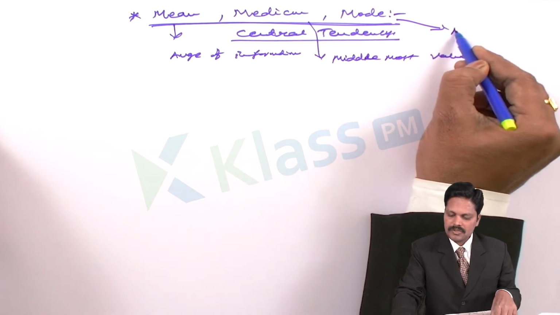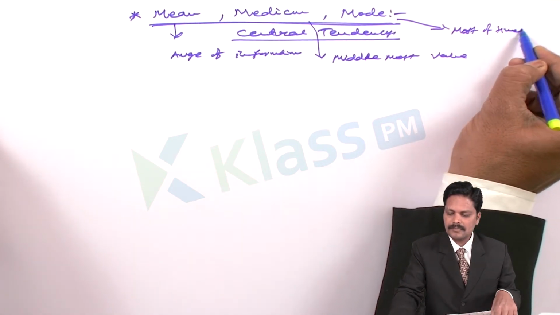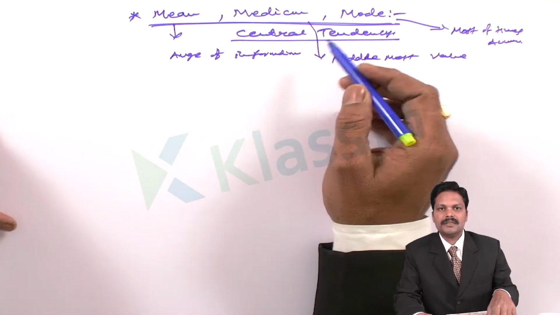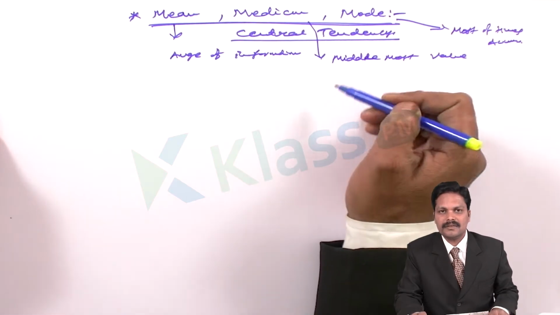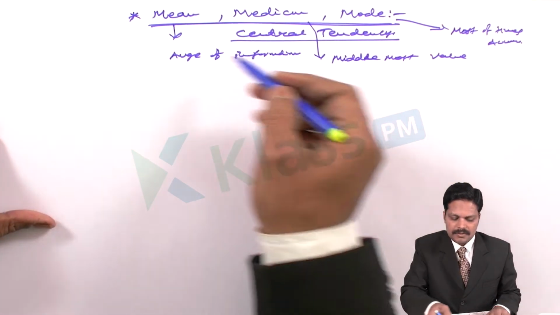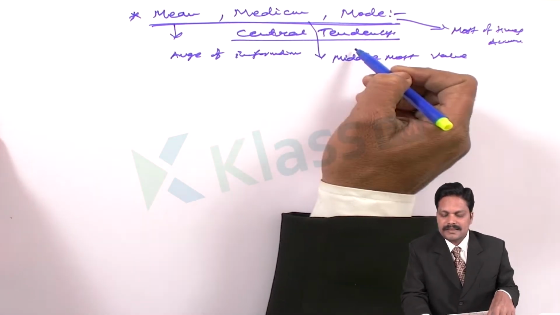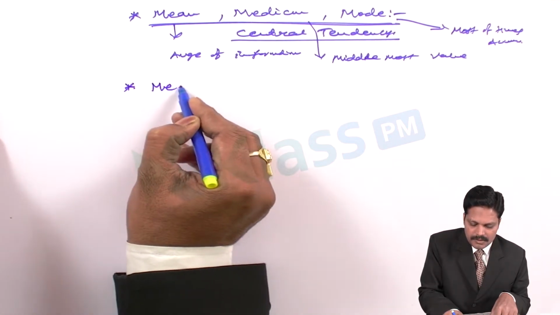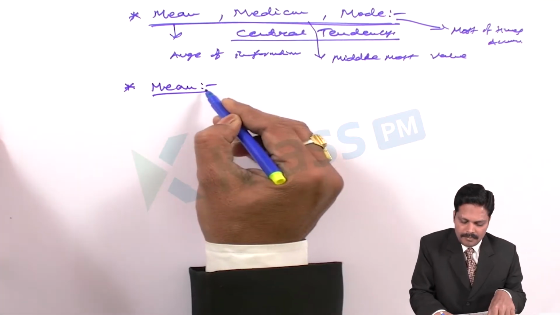And mode means most of the times occurring. So these all we are regularly using in our daily life situations. So these are called central tendencies. Here I am going to discuss the mean.